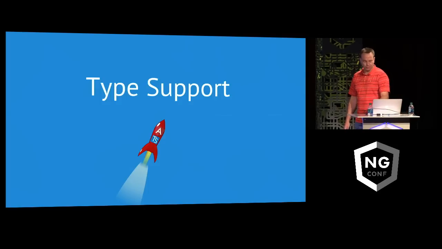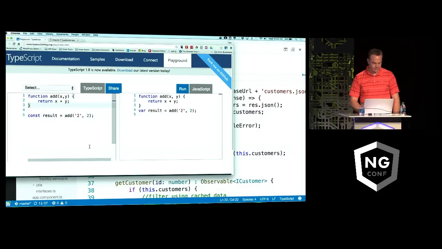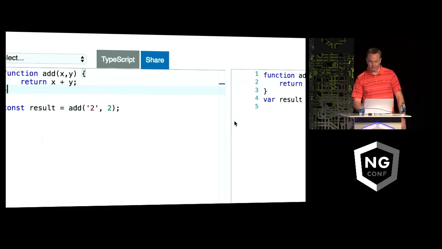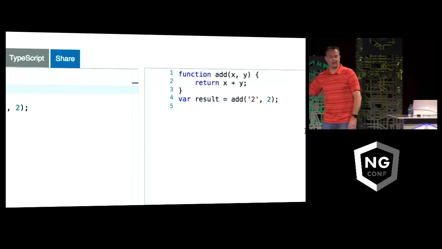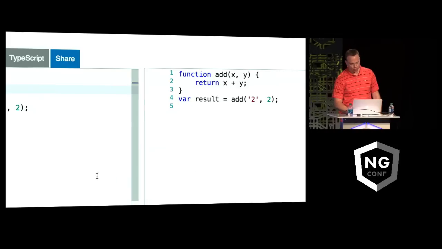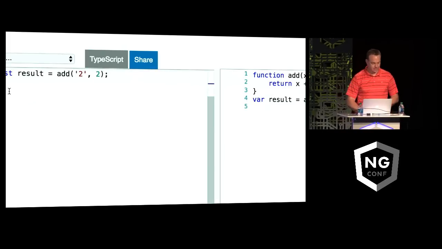But let's talk about type support real quick. If I run off to the TypeScript playground, you can go to typescriptlang.org to get to this and then click on Playground. I have a really simple example here. You'll see this add function, and you'll notice on the right the compiled version. Very different? No. Okay, but a real simple example with types here is that I can come in now.